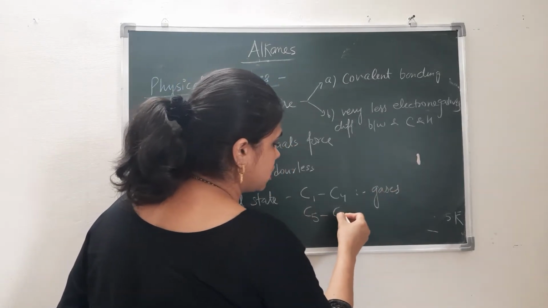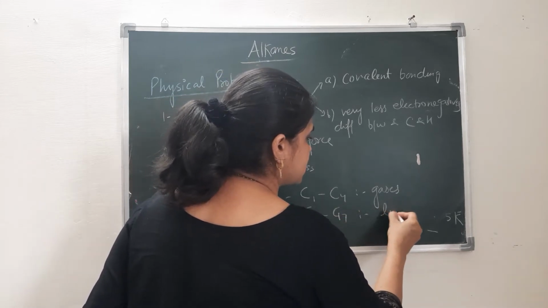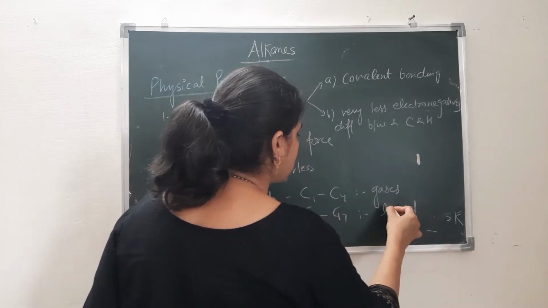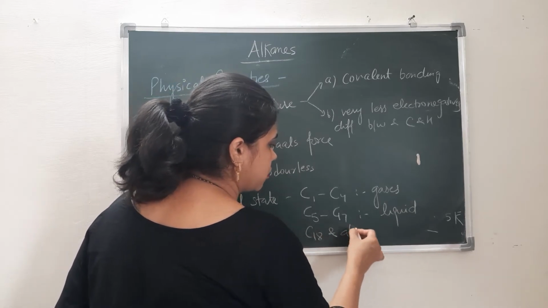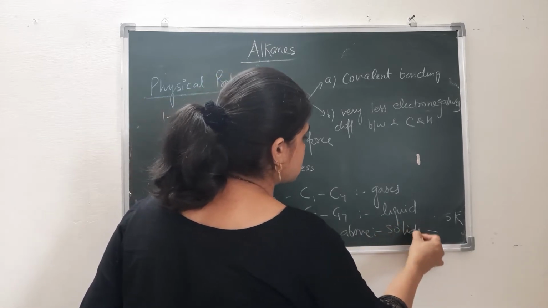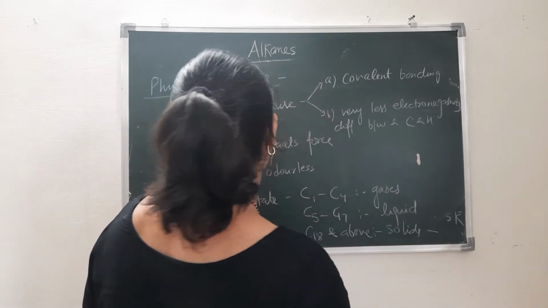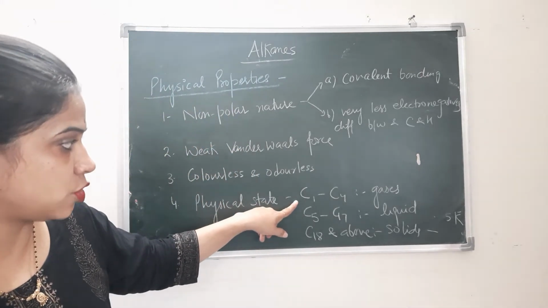C5 to C17 exist as liquids, and C18 and above generally exist as solids. So the physical state of alkanes is as shown.